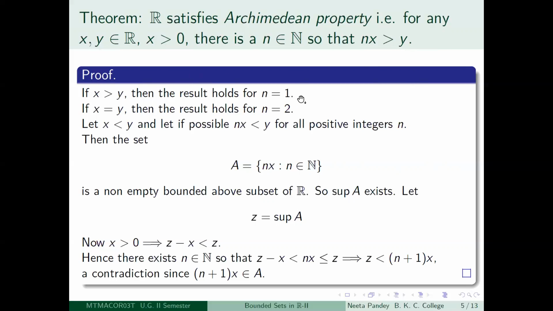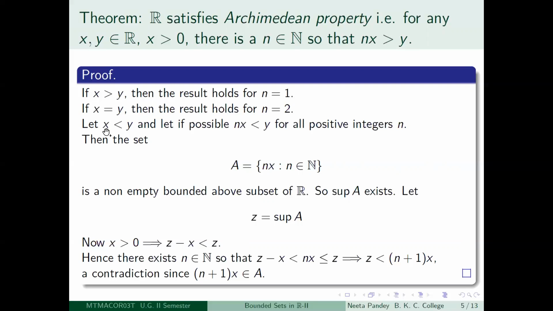So I have just incorporated this in the first statement which I make in the proof, that if x is greater than y, then the result holds for n equal to 1. So this includes the case when y is non-negative or 0 also. Okay. If x is equal to y, then just take 2x, then 2x will be greater than x. Therefore, the result is true for x equal to y also.